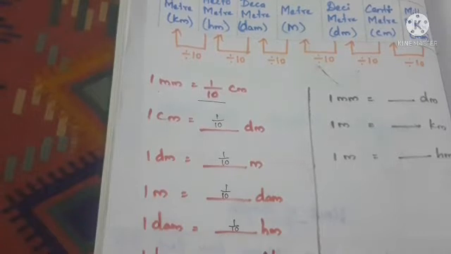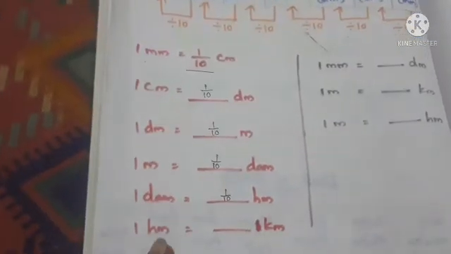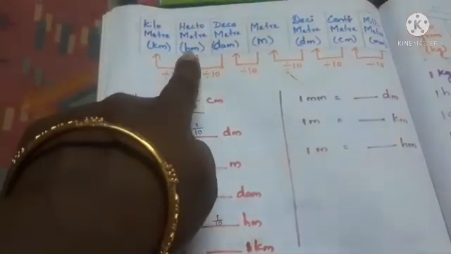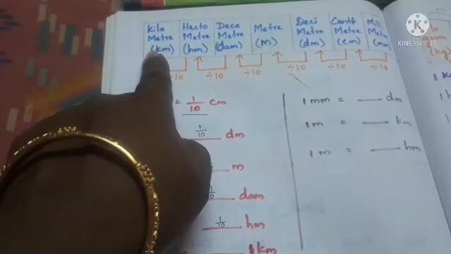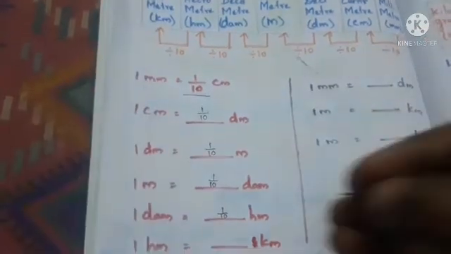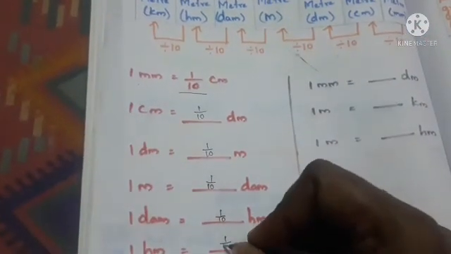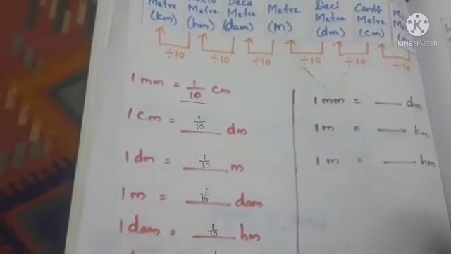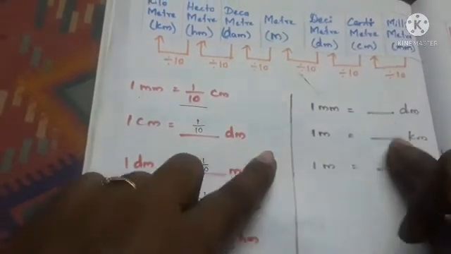Next one, 1 hectometer. Last we have 1 hectometer is equal to dash kilometer. We know that the hectometer is here and then kilometer is next. So it is 1 step only. So we have to divide by 10. So 1 hectometer is equal to 1 by 10 kilometer. Next we have some examples we can do. Look here.